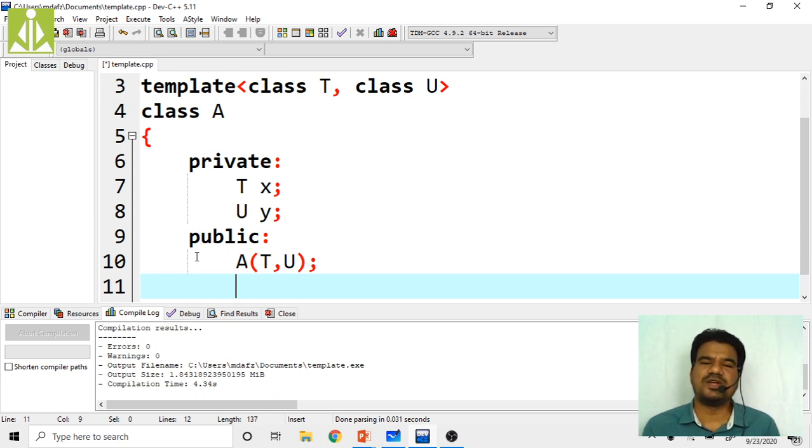It is not specific to any type, unlike your scanf function. Whereas scanf is specific to the type, because you have to specify the conversion string, the format control string, isn't it? If you are printing an integer, you have to put percent d. If you are printing a character, percent c. If you are printing a float, percent f. If you are printing a double, percent f. Likewise, your scanf is type specific, but your cout is generic.